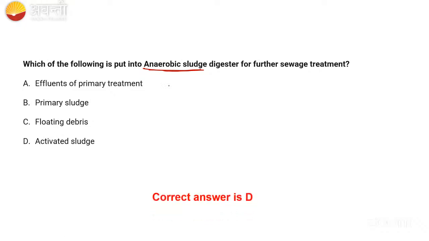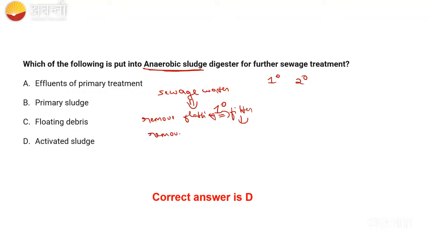Kindly see here once again, guys. Everyone is giving the wrong answer. I just want to complete this topic. For the sewage water treatment, we have primary and secondary treatment, right? For the primary treatment, first we will remove floating debris by filtration. Then we will remove pebbles.